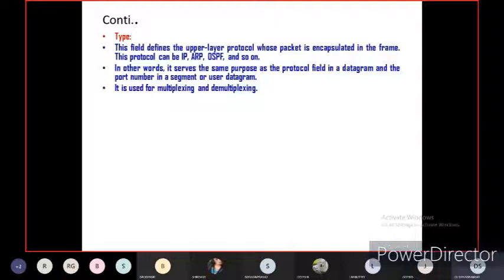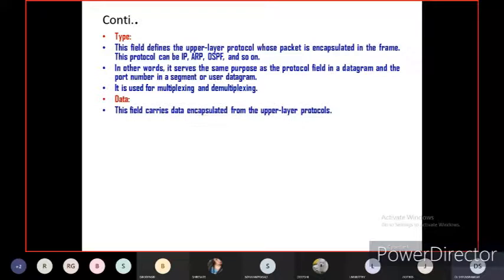But while sending the data through wired or wireless, the data type will be frame. The type of frame or type of data will be changed while transmitting the data. That is called demultiplexing.